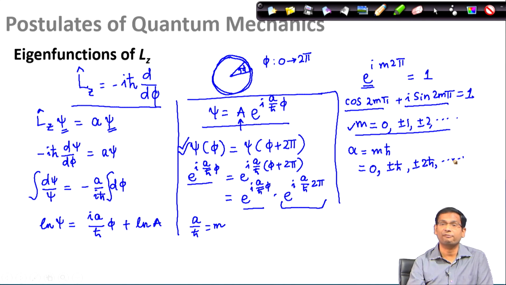That means I cannot have any function as an eigenfunction of the angular momentum operator, rather they follow a particular trend. So, I have e to the power i a by h bar into phi as the eigenfunctions, where the only allowed values of a are 0, plus minus h bar, plus minus 2 h bar, and so on and so forth. So, therefore, the eigenvalues of angular momentum are not continuous, rather they are discrete.